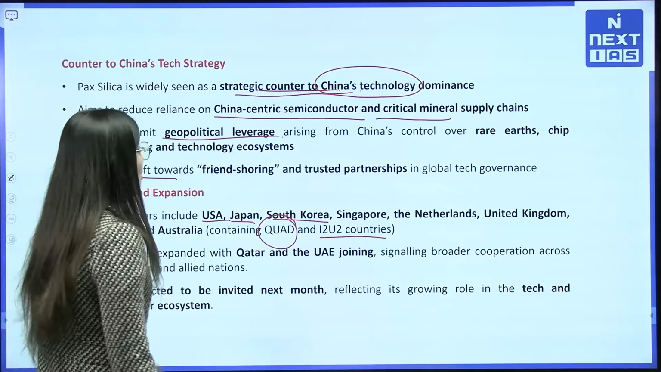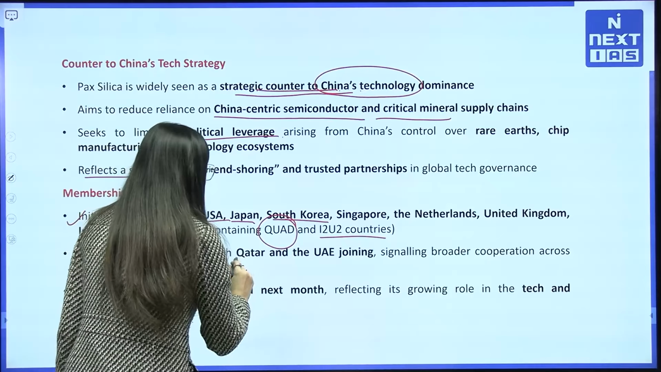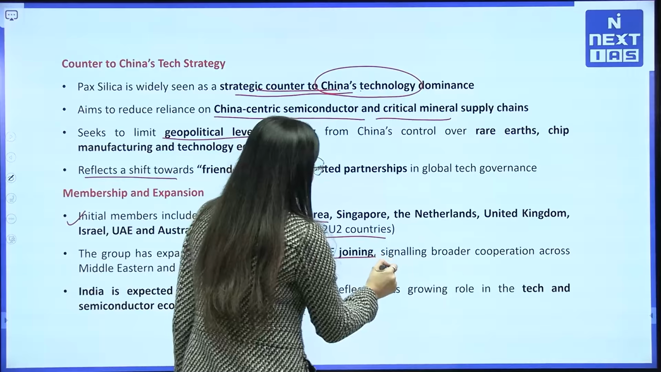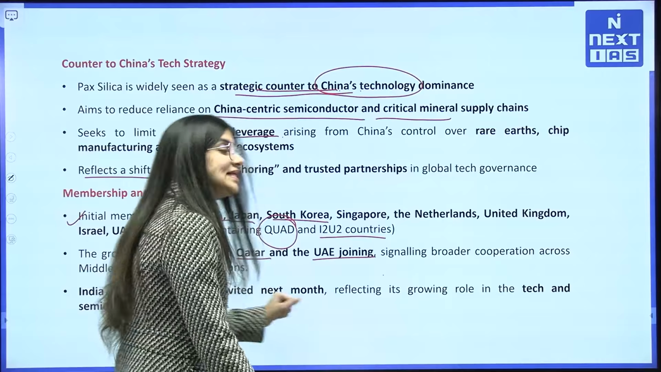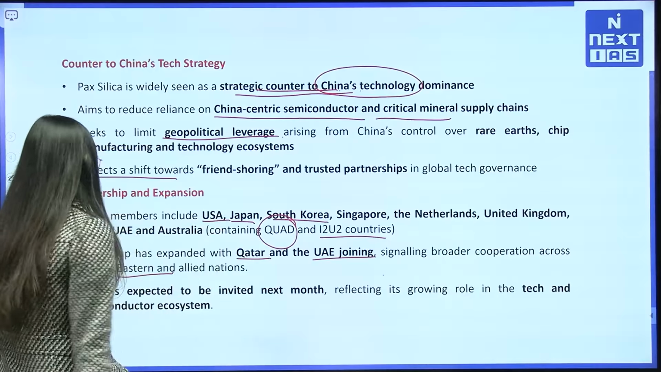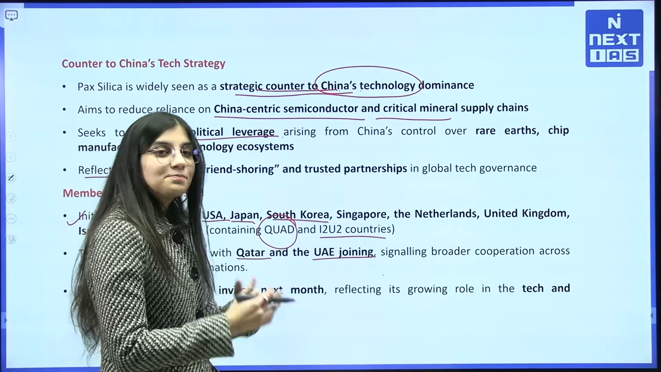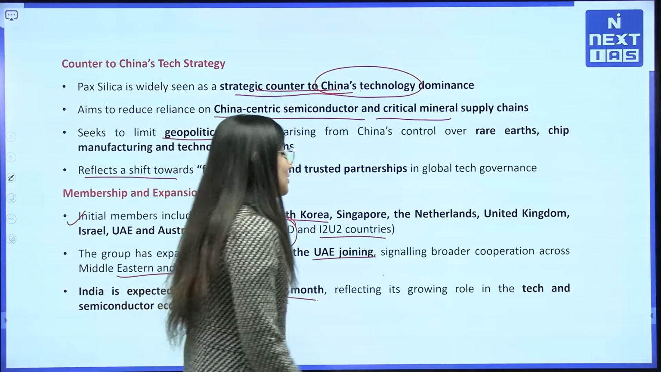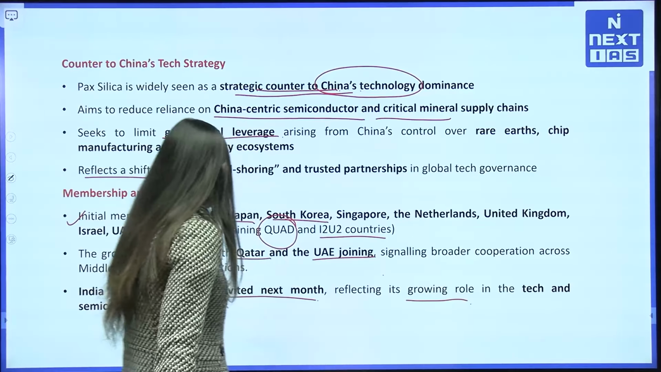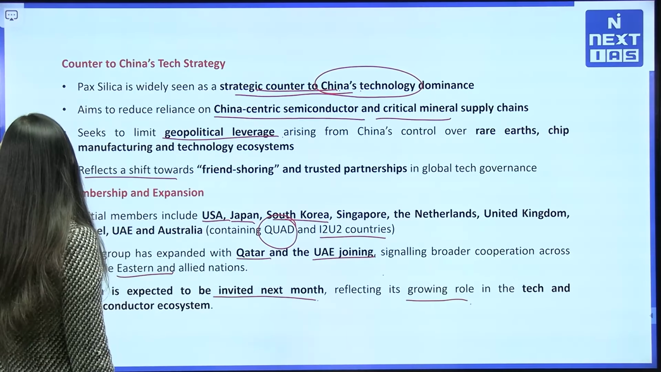This group also expanded with Qatar and UAE joining for broader cooperation with the Middle Eastern nations also. So India is expected to be invited next month for its growing role in technology and the semiconductor ecosystem.